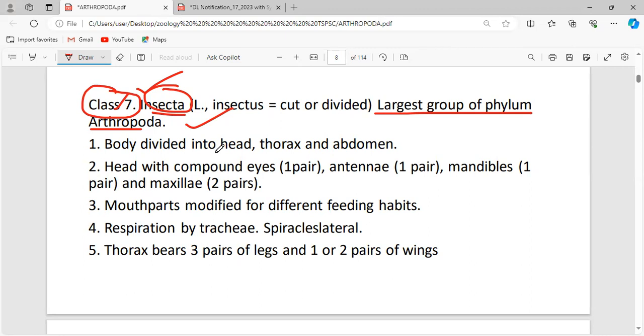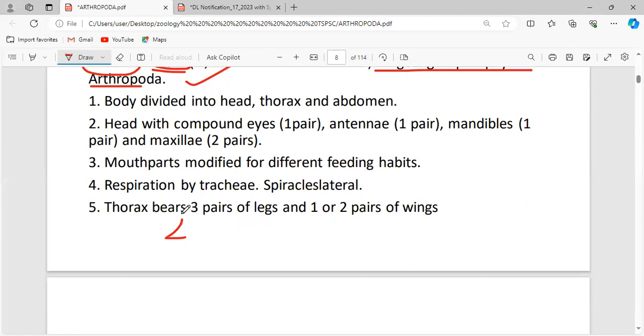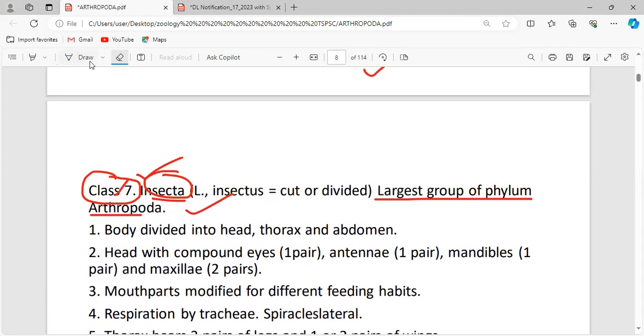See, what makes the phylum Arthropoda so large is the class Insecta. In case of species, insects secure the first place. There are different varieties of insects all around the world. So don't forget this important factual information.